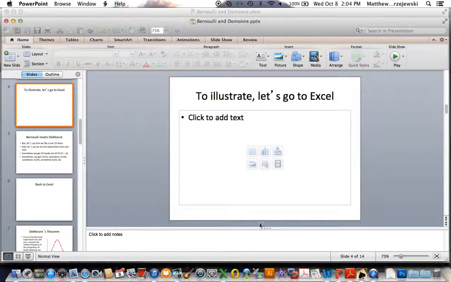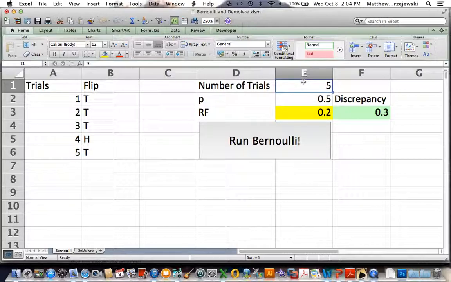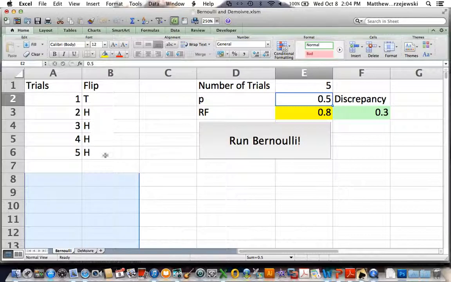So to illustrate that, let me go to Excel and show you what I have here. I've written a macro that will flip a coin for me any number of times that I want. So I might put in 5 here. If the probability of heads is 0.5, and if I click on this, it will flip a coin 5 times. And it'll tell me that it got a tails in the first flip, then heads, heads, heads, heads. And then it will also calculate the relative frequency. So 4 heads out of 5 flips equals a relative frequency of 0.8.